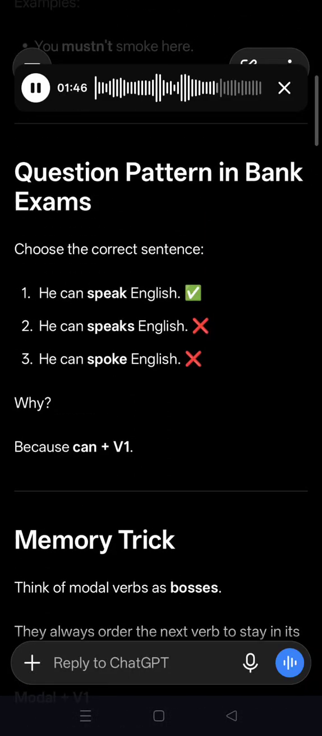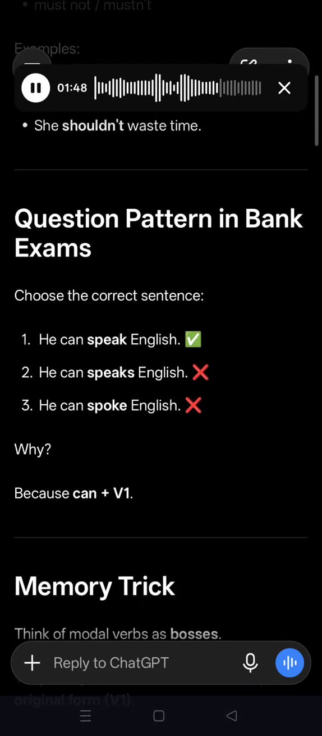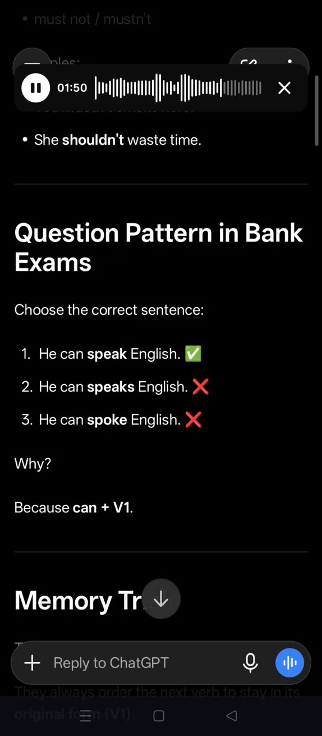Question pattern in bank exams. Choose the correct sentence. 1, he can speak English. 2, he can speaks English. 3, he can spoke English. Why is the first correct? Because can is followed by V1.